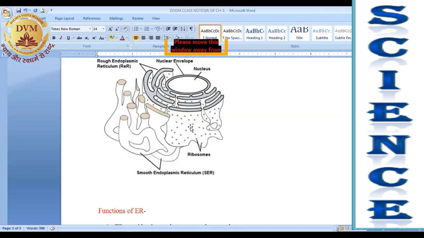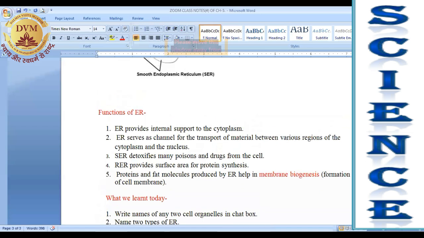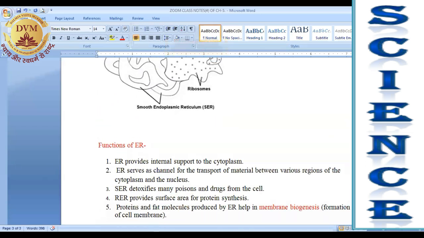So they help in the transport of materials inside the cell. They store some materials inside it and transport these materials to different regions of the cell.